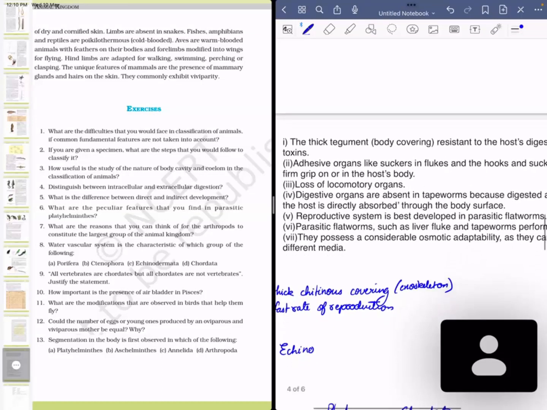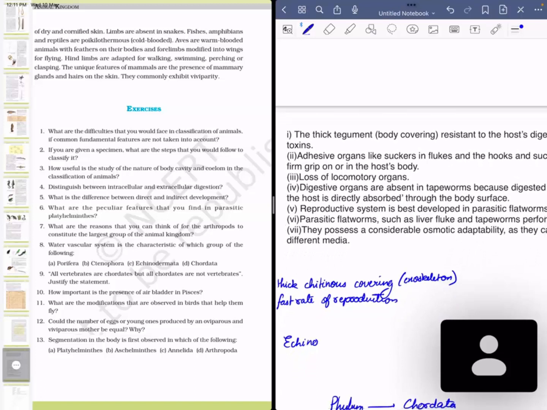Loss of locomotory organs. There is no need for locomotion in parasitic platyhelminthes. They are fixed to their location, and there only they are present. They derive their nutrition and they divide there.